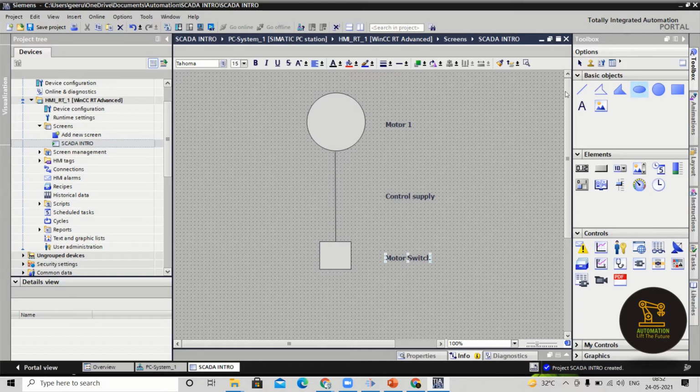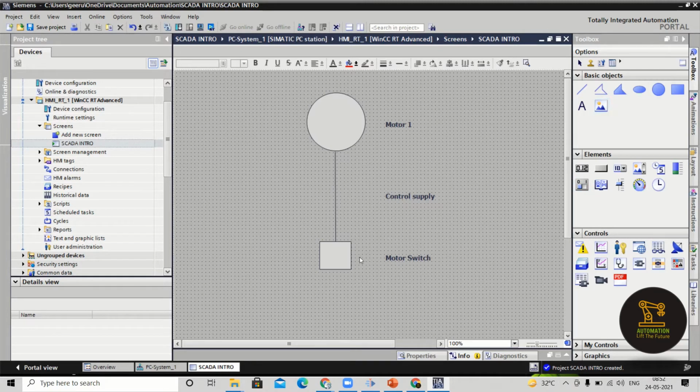I created it by using the line, so I am giving the label name as control supply. I have created a motor by using the basic object circle, and I gave it a name called motor 1.